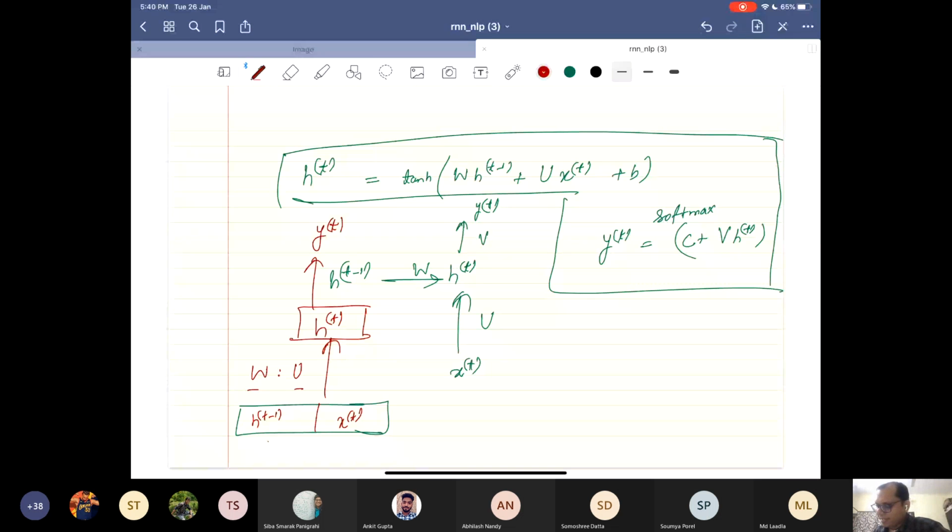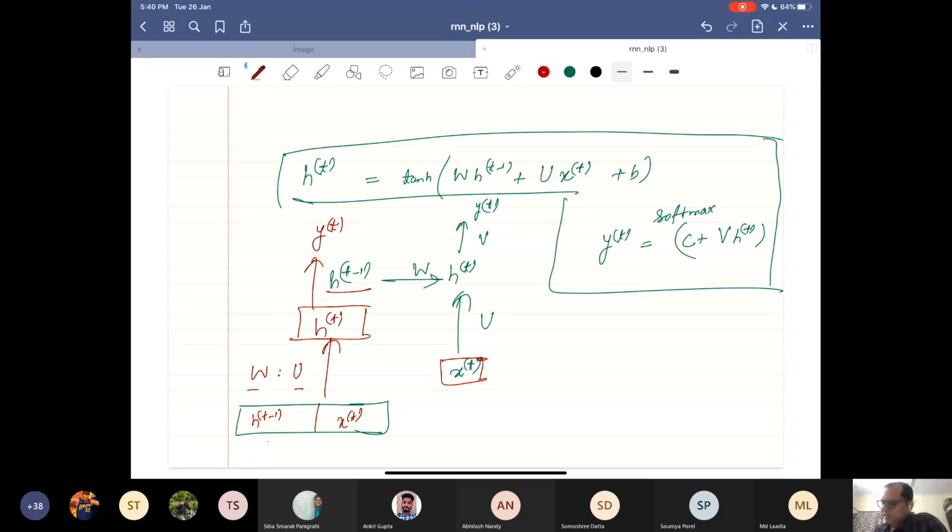But we generally show it like that, that ht minus 1 is here, xt is here, and you use these two with different weight matrices to get this ht. But if you want, you can also visualize it as if you are concatenating these two, and you have these two matrices together. You can call it a single matrix that is a concatenation of these two. So this is all that happens.